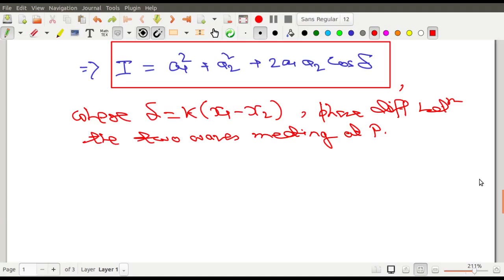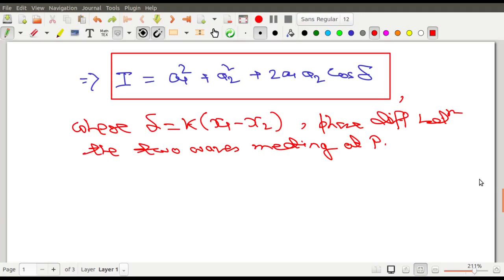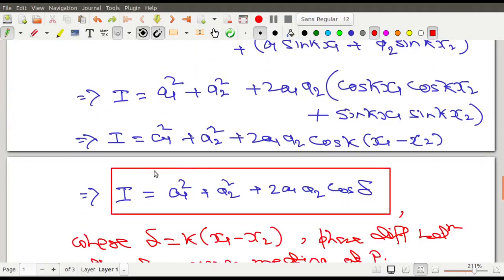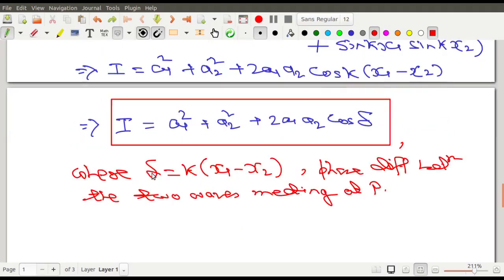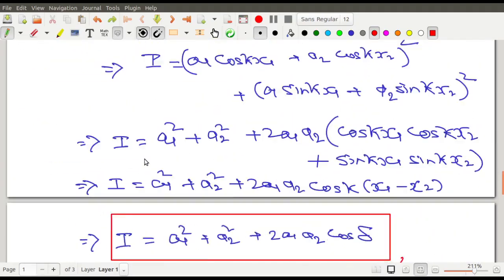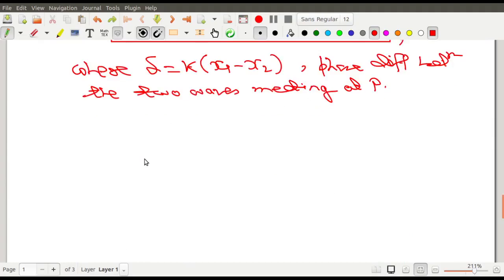Capital P বিন্দুটা bright বা dark হওয়ার কি কন্ডিশন আছে সেটাও আমরা এখান থেকে স্টাডি করব। We will also study what is the condition to get bright fringe and dark fringe. এই ট্রিটমেন্টটা তোমরা হায়ার সেকেন্ডারিতেও পড়েছো, you have done it in your higher secondary classes, but most probably with sine and cosine terms. So here we have tried to do it in a different way, in a general way, such that it can be applied in some other calculations also. Right, so let us now go for the next part of this calculation.